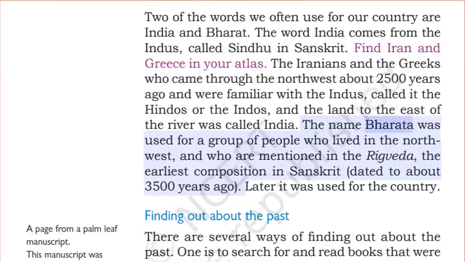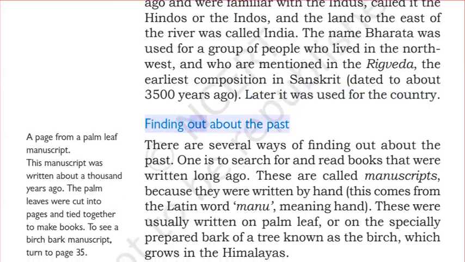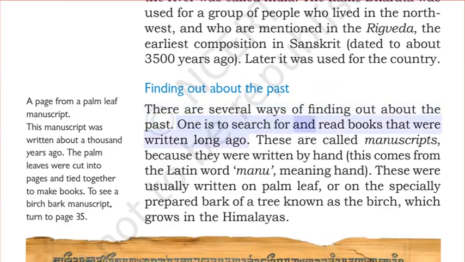The name Bharata was used for a group of people who lived in the northwest and who are mentioned in the Rig Veda, the earliest composition in Sanskrit dated to about 3,500 years ago. Later, it was used for the country. Finding out about the past. There are several ways of finding out about the past. One is to search for and read books that were written long ago.